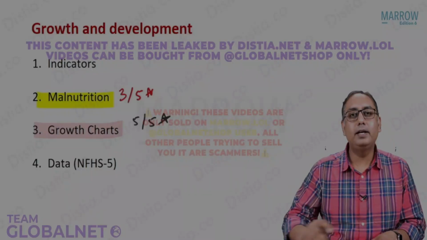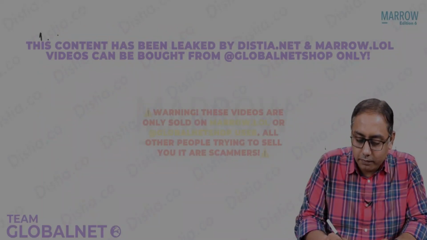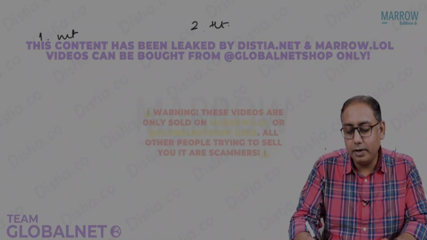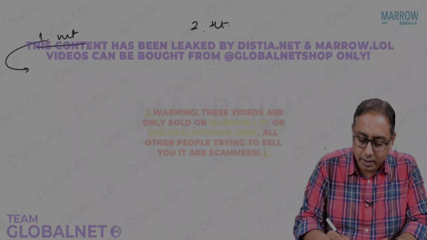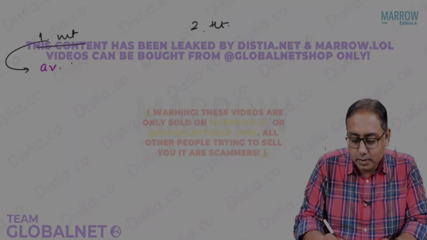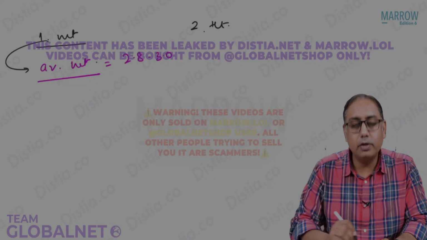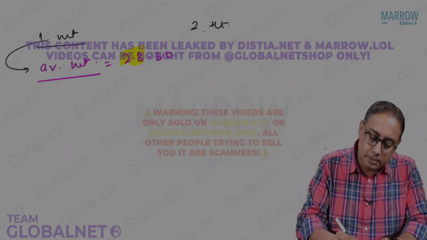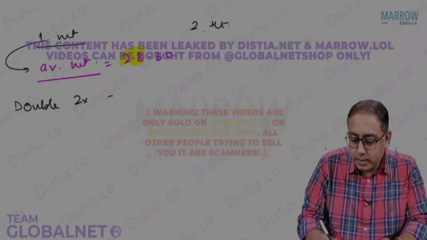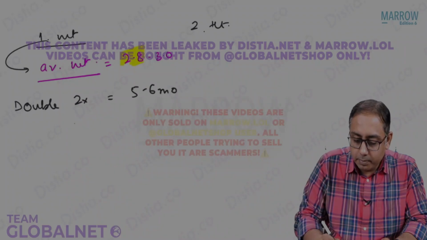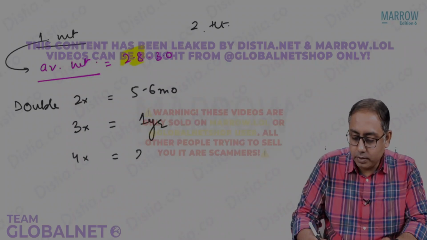So talking about the indicators of growth and development, first is the simple thing that you check for the weight of the baby and the height of the child. Talking about weight, just one or two very simple things. I think you've done this in pediatrics. The average birth weight that we have in India is 2.8 to 3.0 kilograms. If you get a single best answer, please mark 2.8. The weight will double, it will become 2x, in 5 to 6 months. It will become 3x or triple in 1 year. It will become quadruple or 4x in 2 years.